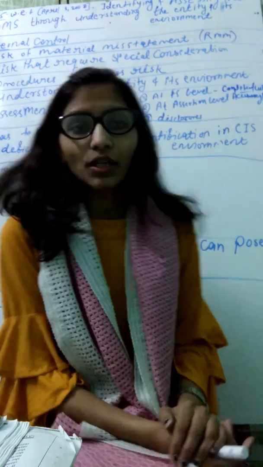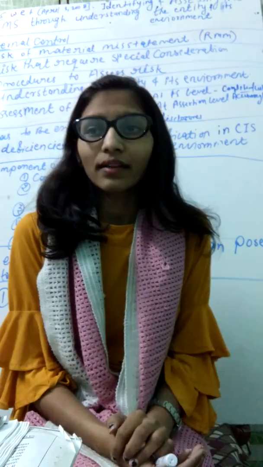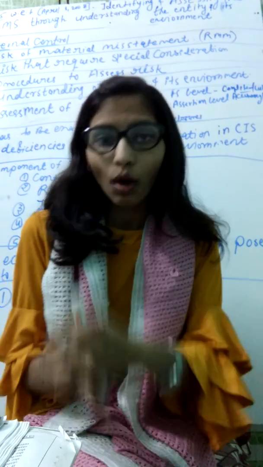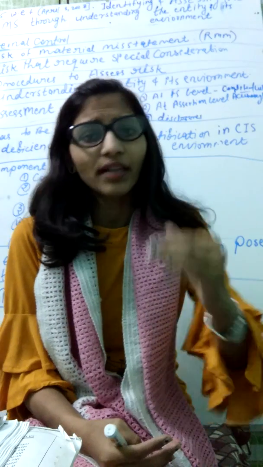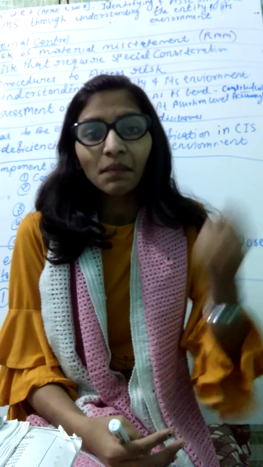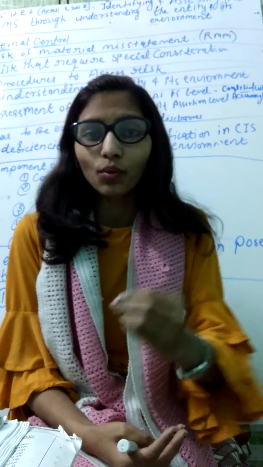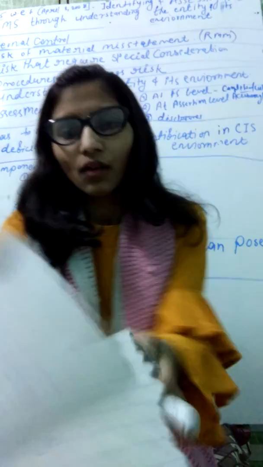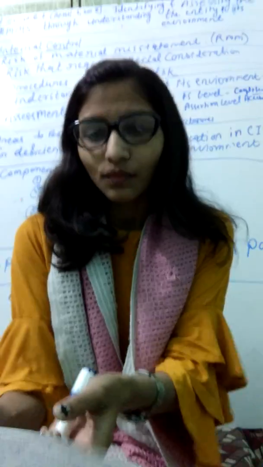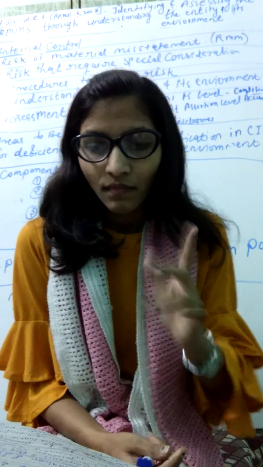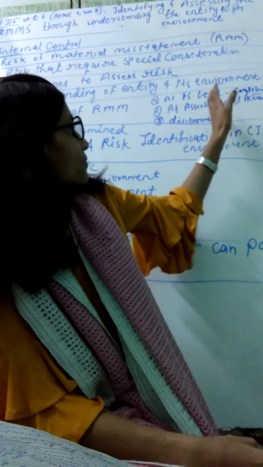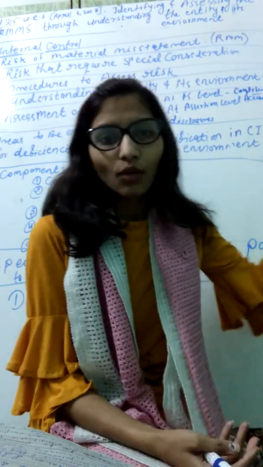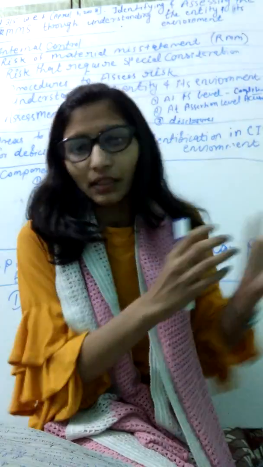Then we talk about the assertion level. At assertion level we can check the valuation, we can check rights and obligations. Like in the balance sheet we show the rights on the asset side and obligations on the liability side. Okay, rights and obligations. Then we check here the account balance. Assertion level is account balance level. We can say account balance level because a particular account balance is checked here.